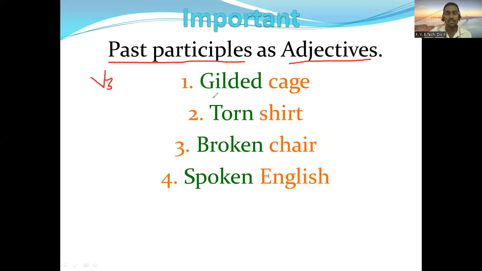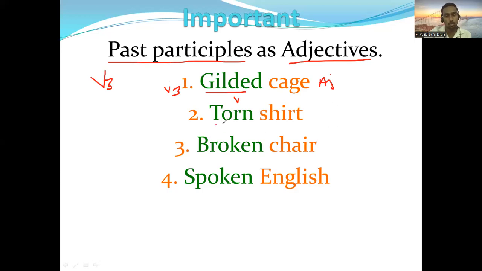First example is gilded cage. Gild is a verb, and gild, gilded, gilded. So here gilded is V3, but right now it is not used as a verb, it is used as an adjective.